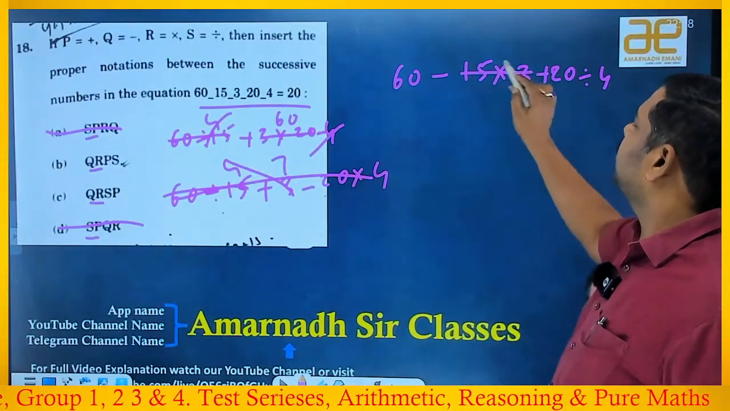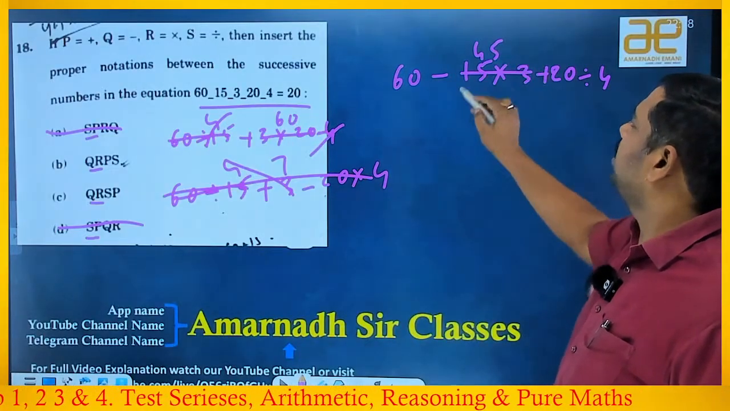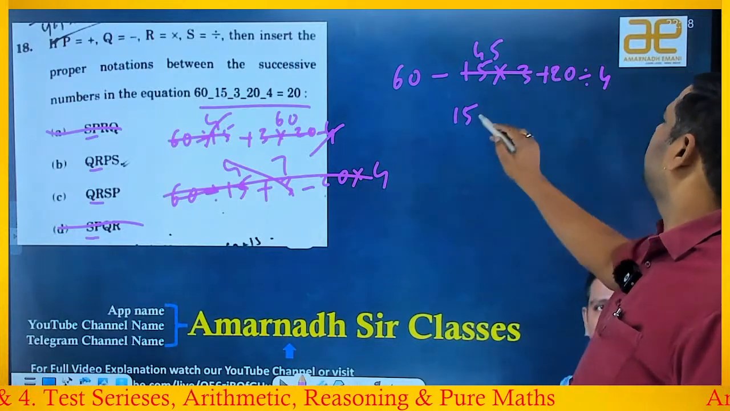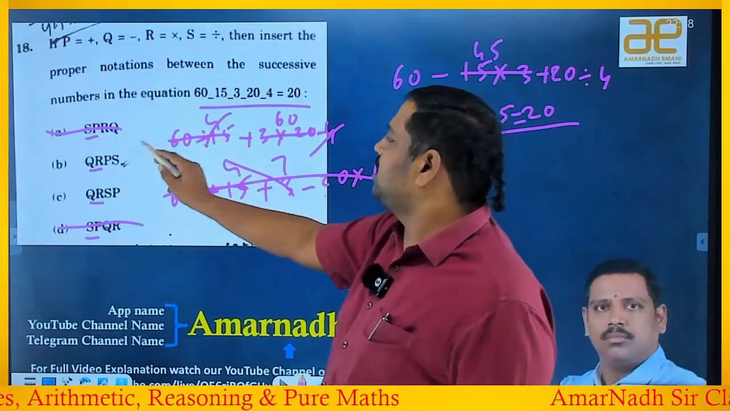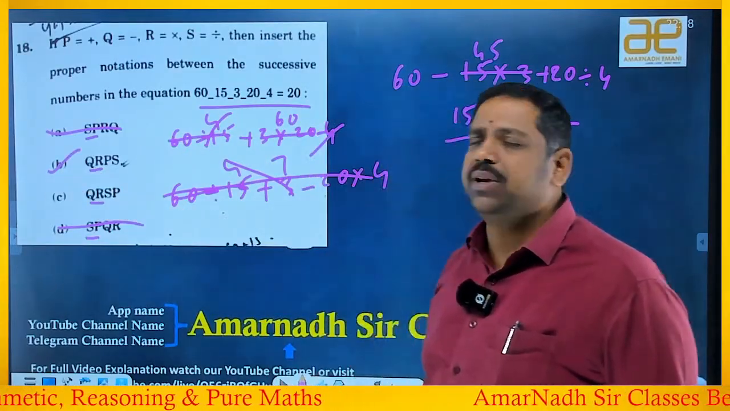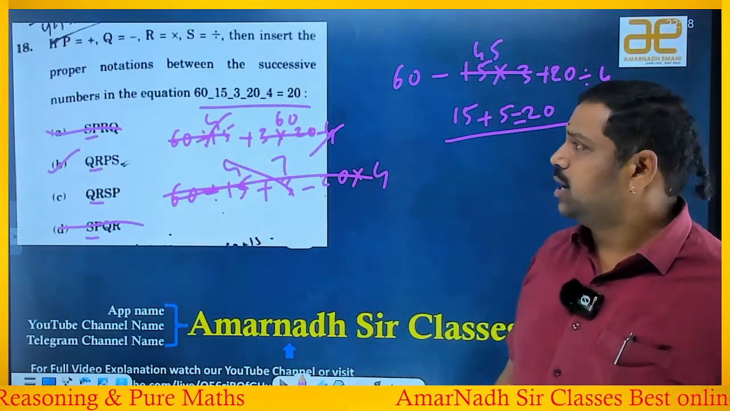15 into 3 is 45. 60 minus 45 is 15. 20 by 4 is 5. Yes, it is equal to 20, right or wrong? So it means it is satisfying. So definitely the answer is QR, PS is sufficient. Okay. Let's see the next beautiful one.